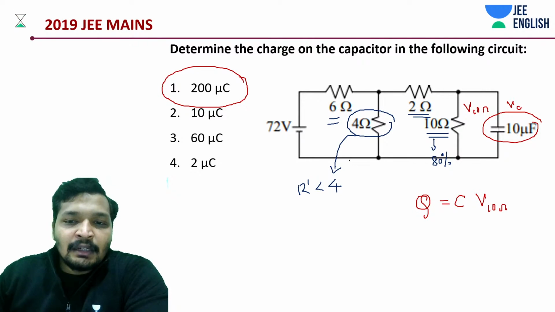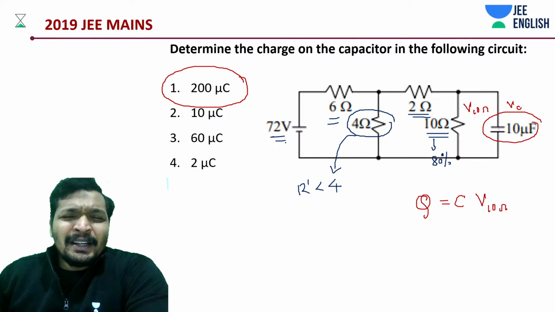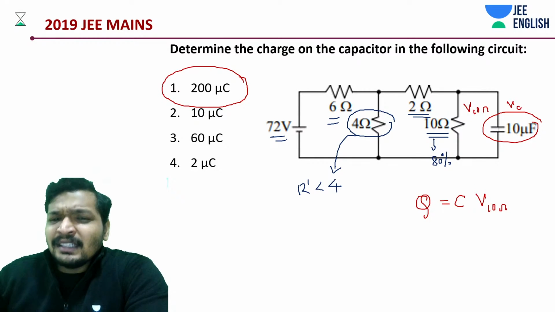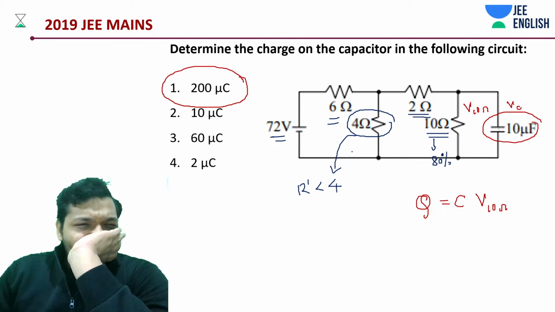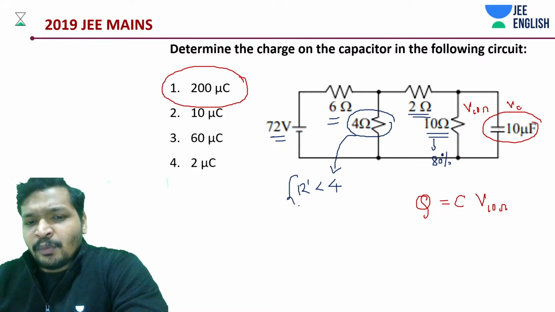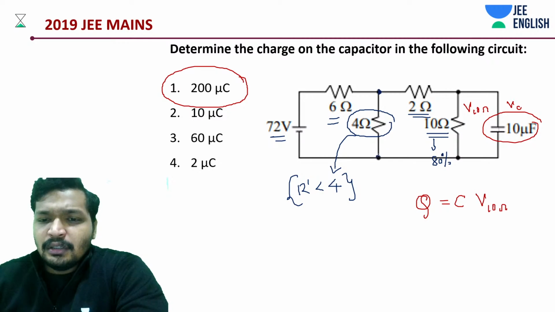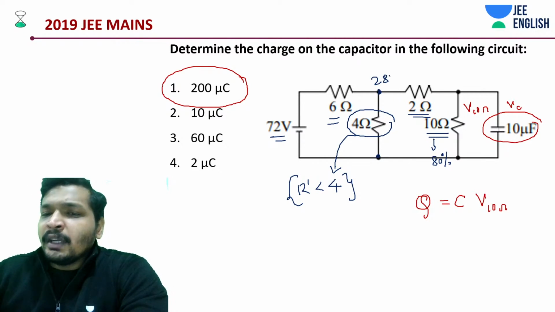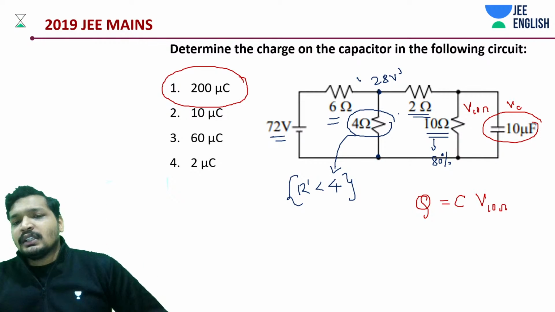It should be less than 4 ohms. And that is how much? Anywhere around 4 by 10, so 7 into 4, like 28 volts and odd is what we are getting around this node. Okay, it's not 28. It's something else. We need to calculate that.